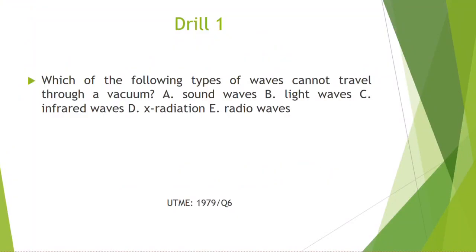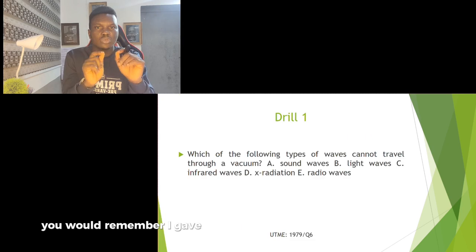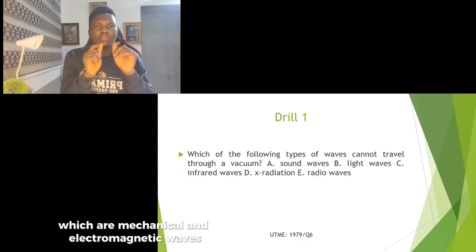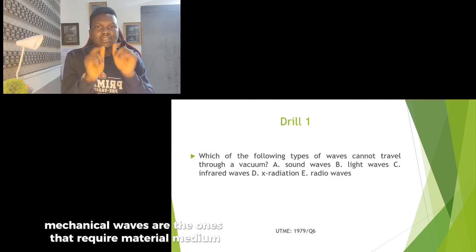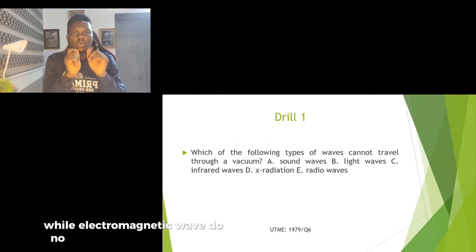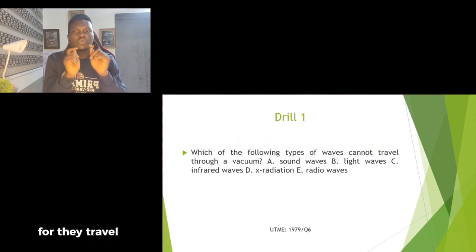Question one says, which of the following types of waves cannot travel through a vacuum? You would remember I gave you two types of waves, which are mechanical and electromagnetic waves. Mechanical waves are the ones that require a material medium for their propagation, while electromagnetic waves do not require a material medium, but they travel through a vacuum.